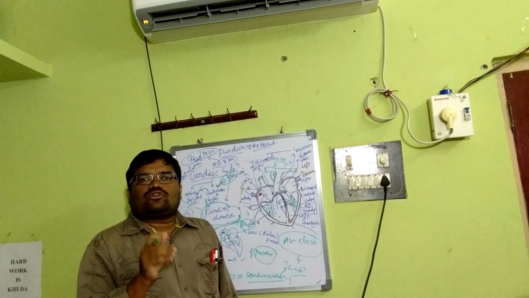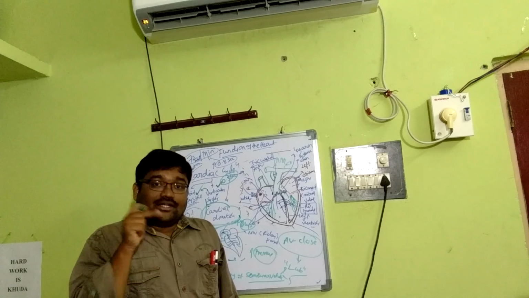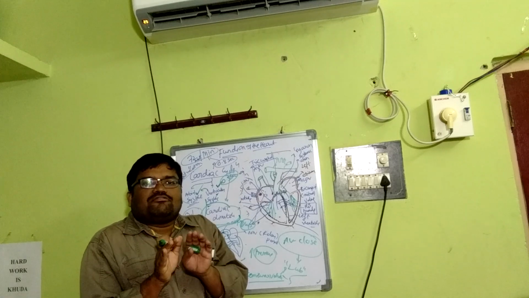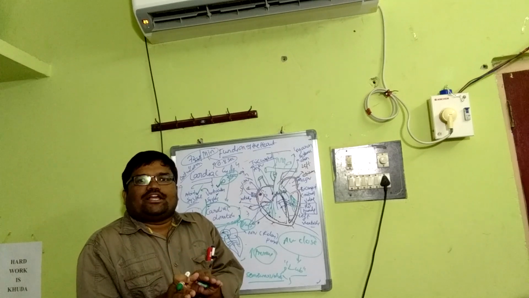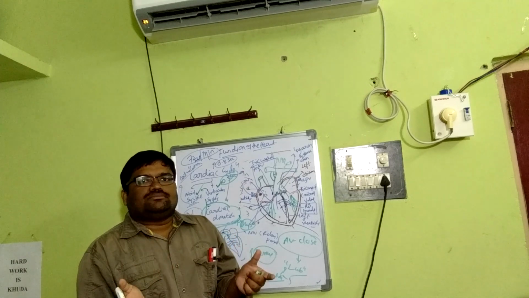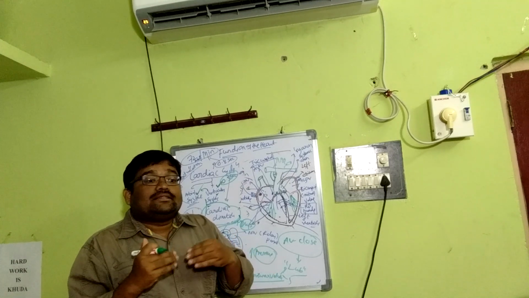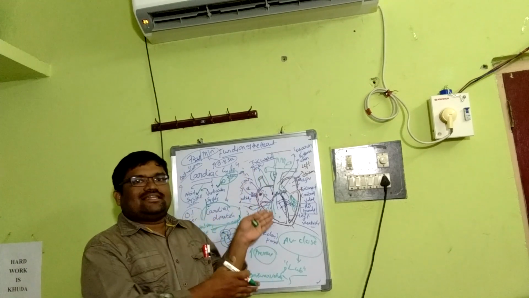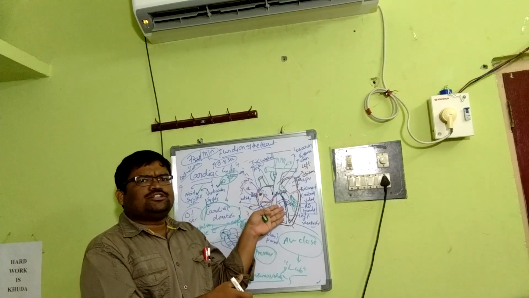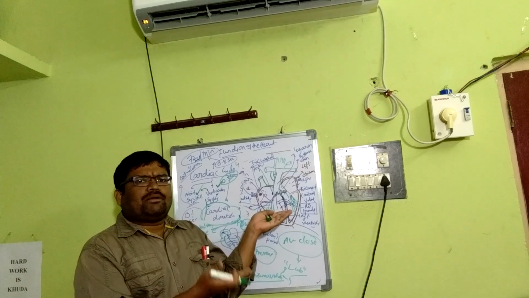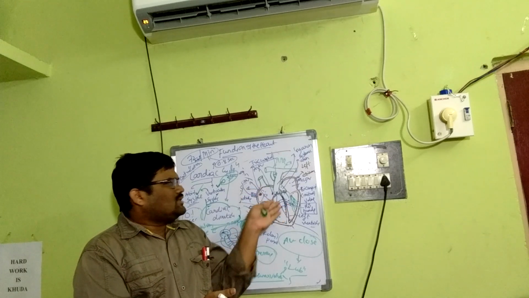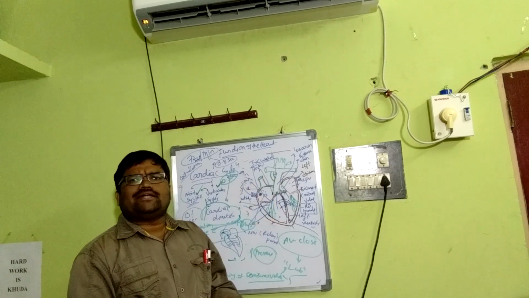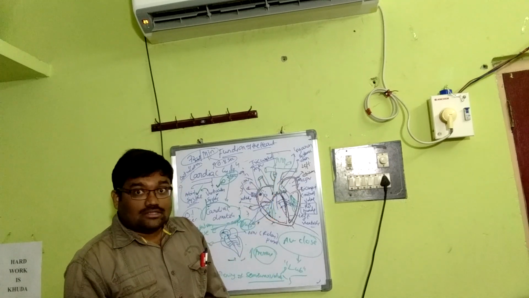The semilunar valves close during cardiac diastole, particularly when the ventricles start relaxing because of a declining pressure. So that it can prevent the backflow of blood from arches into ventricles again. Just like AV valves, the same condition. Why do AV valves close? So that it can prevent the backflow of blood from ventricles to atria. The same here: the semilunar valves close so that it can prevent the backflow of blood from arches to ventricle. That's it, causing the second heart sound known as dup.